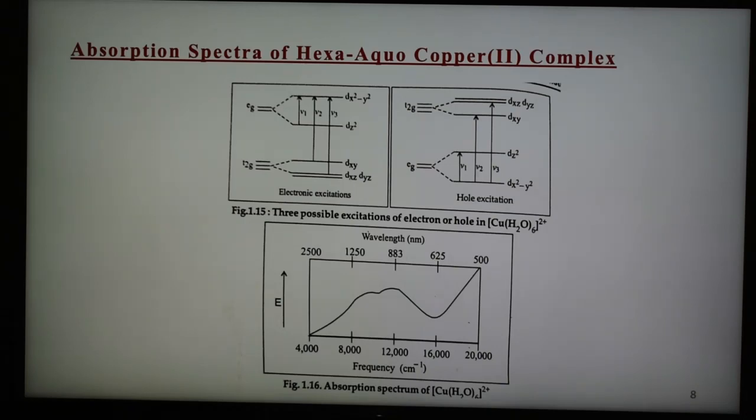In case of the position of the band, the position is shown here at 883 nanometer, and the intensity of the band is very low, and third, the width of the band is broad, a wide band is there, and the symmetry of the band in this case shows vibration because of the vibrational changes. Again in this case also there is accompanying electronic transition, and this peak is not symmetrical, and it is the combination of 2 peaks. The 3 peaks observed, the spectrum is the resultant of these 3 excitation peaks, which is shown here in this slide.